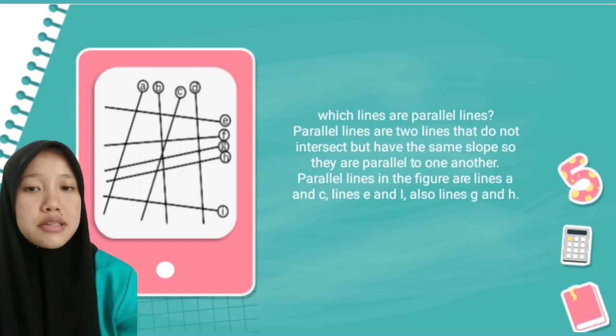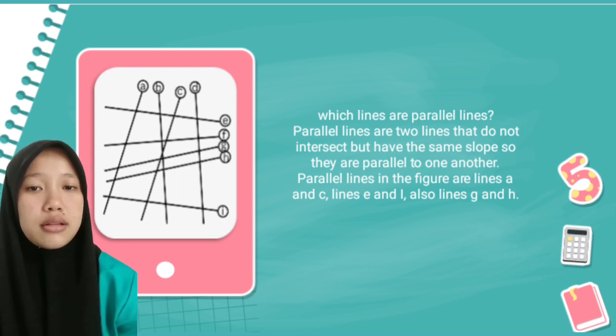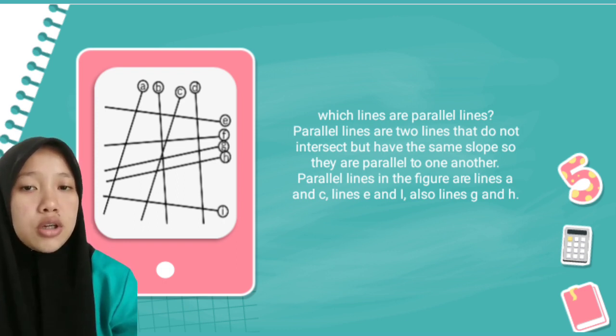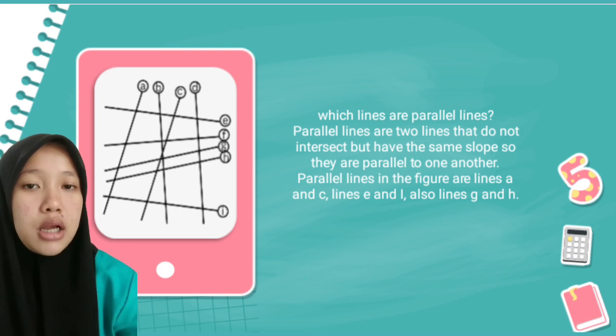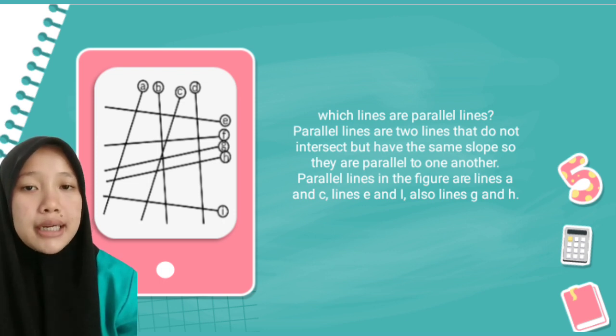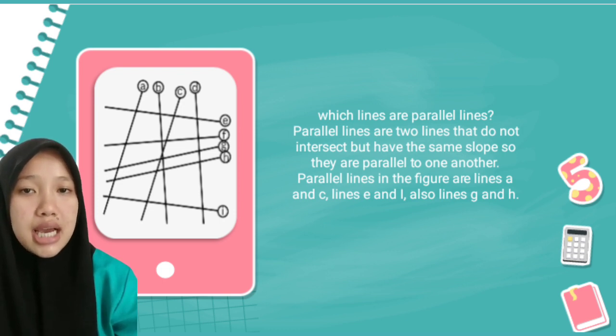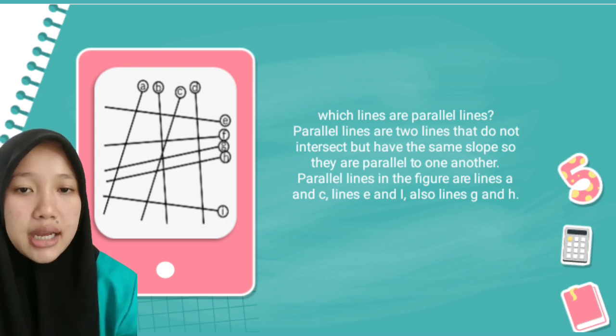Next, which lines are parallel lines? Parallel lines are two lines that do not intersect but have the same slope, so they are parallel to one another. Parallel lines in the figure are lines A and C, lines A and I, also lines G and H.